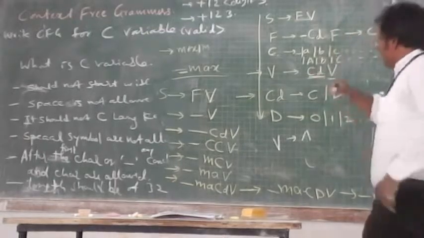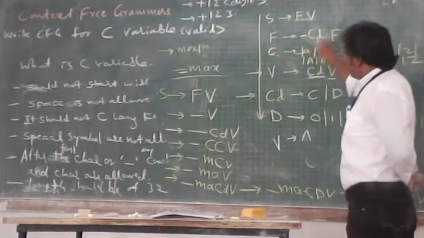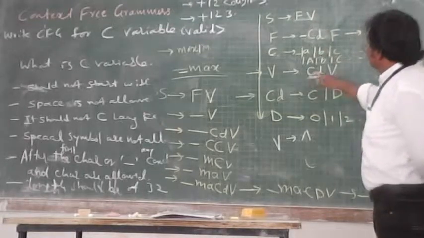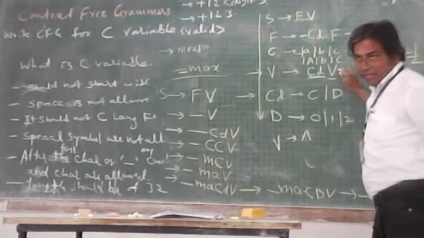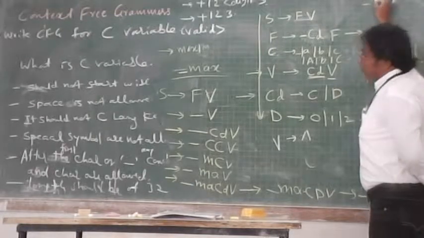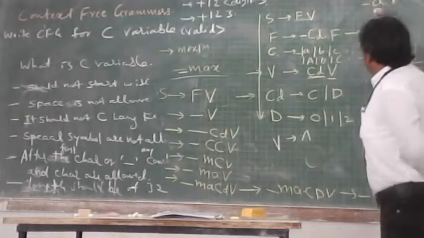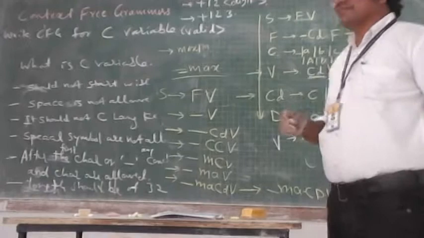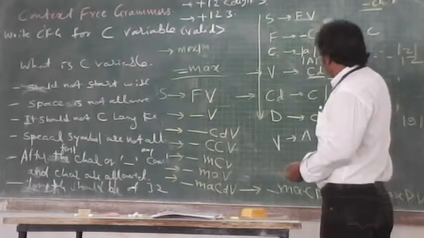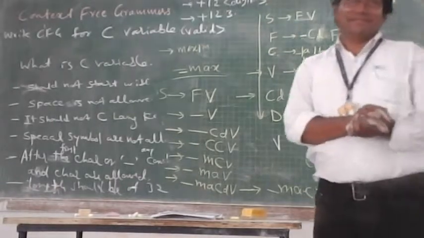But again the difficulty is, somebody can replace this F by underscore CD. Again V is there. V I can replace by CDV. Then two CDs I am getting. So in that case I am not able to get underscore A, if I need a string of a variable of kind C or D. Yes, C or D. That's good.